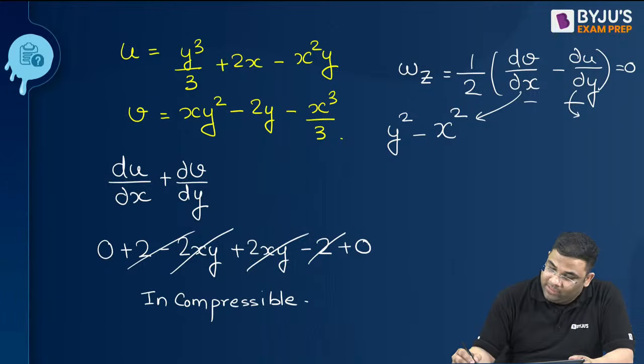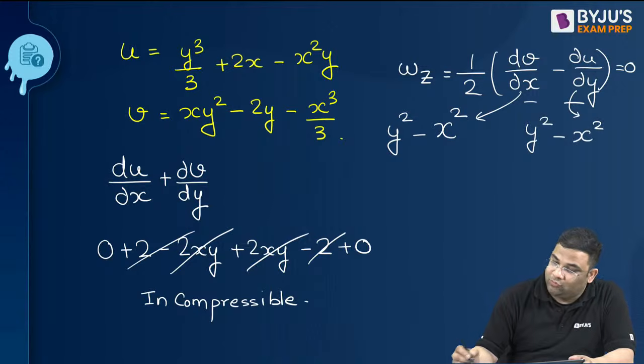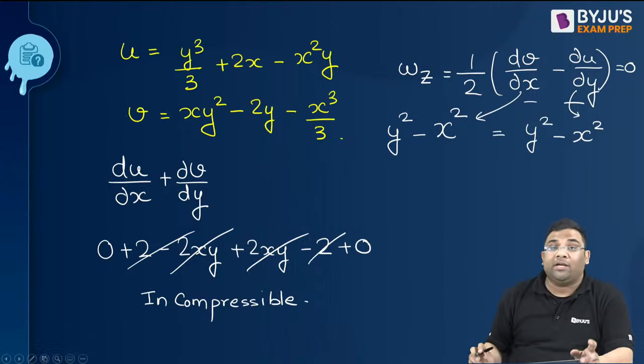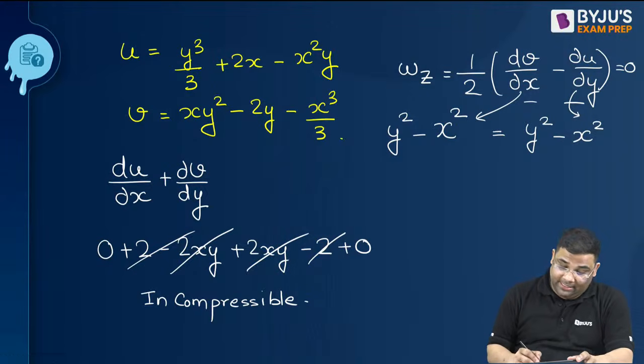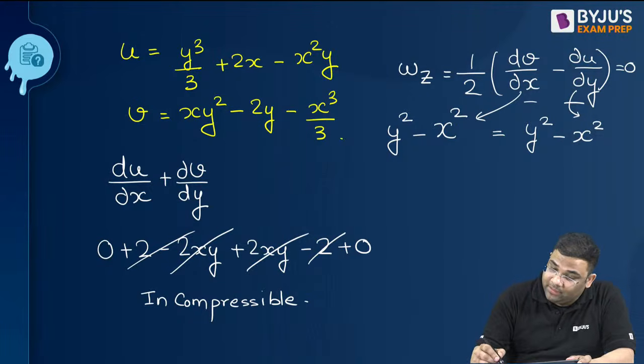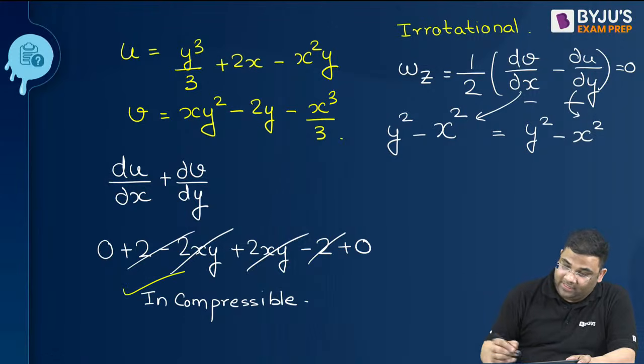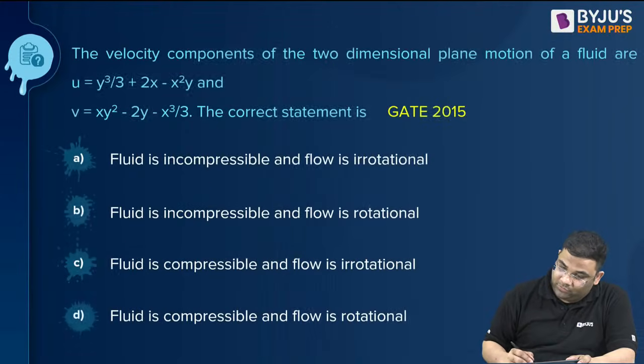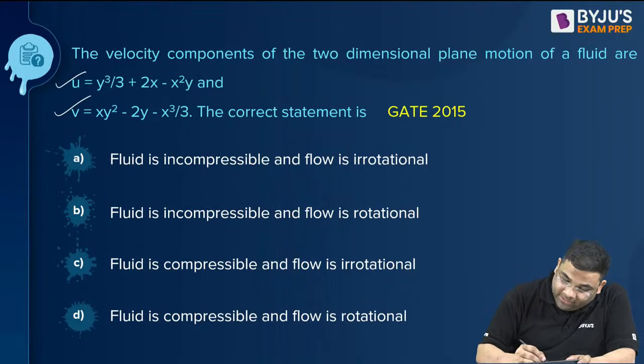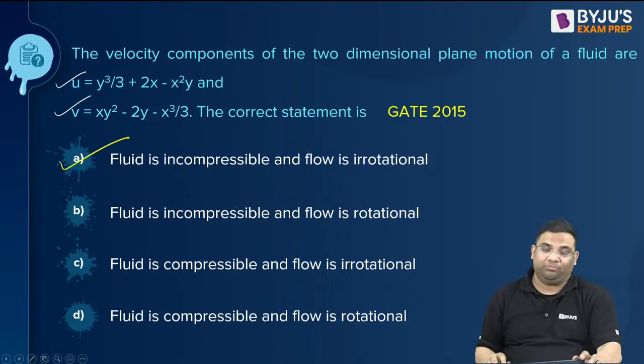With respect to y, this will be y squared and then x squared. Yes, these two are equal. That means it is irrotational, you're getting equal value. So this is irrotational and this is incompressible. So the flow is incompressible and irrotational.